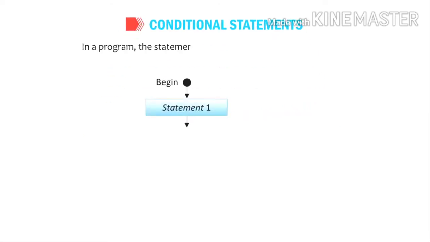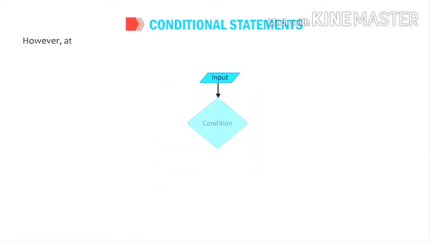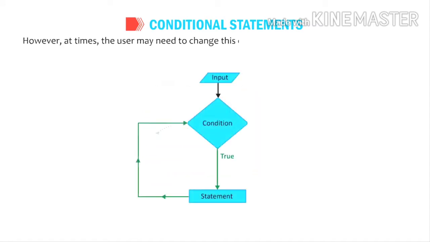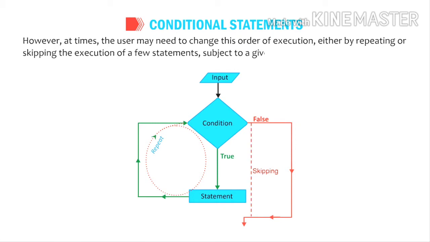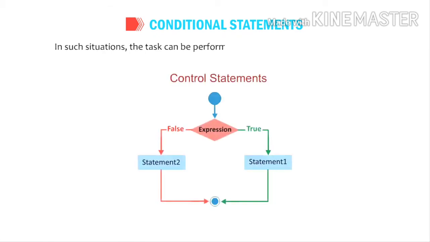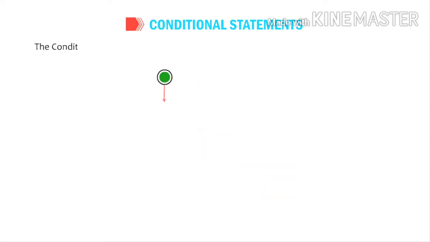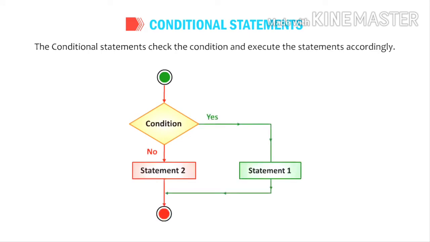Alright, let us understand about conditional statements. In a program, the statements are generally executed sequentially. However, at times the user may need to change this order of execution, either by repeating or skipping the execution of a few statements, subject to a given condition. In such situations, the task can be performed by the use of control statements. The conditional statements check the condition and execute the statements accordingly.